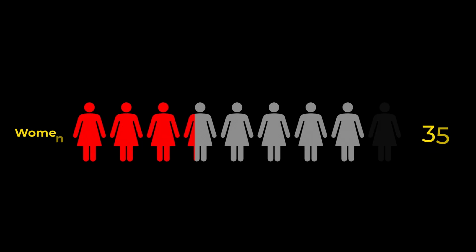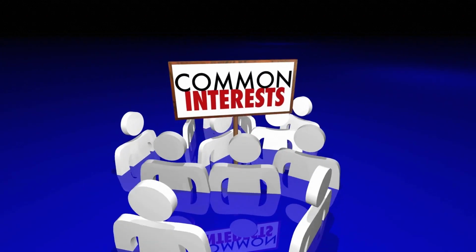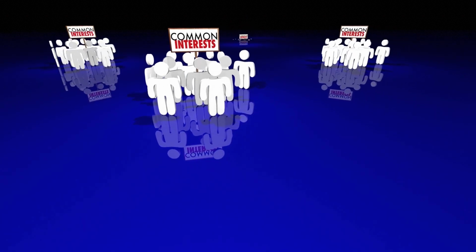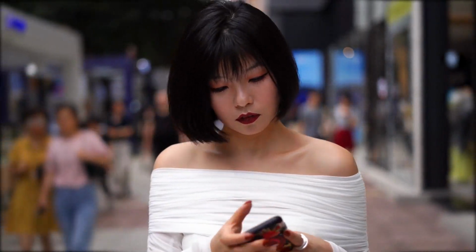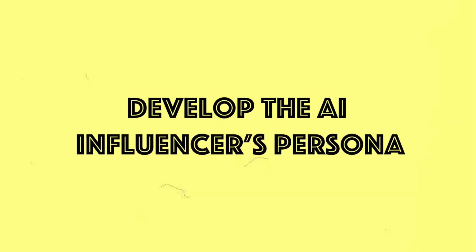Utilizing influencers can greatly enhance the reach of your content. Find influential individuals in your field who connect with your desired audience. Examine their content, engagement rates, and audience demographics to assess if they align well with your brand. Working with influencers can be beneficial for expanding your reach and building credibility within your specific industry. 2. Develop the AI influencer's persona.